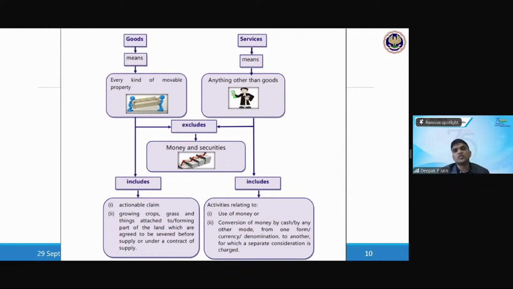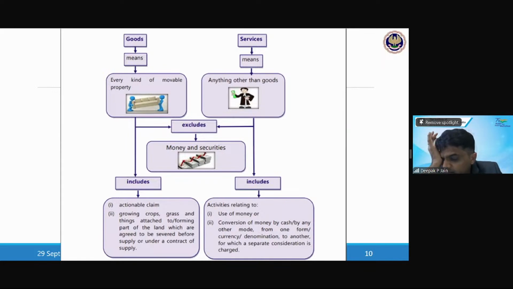So even though there is a transaction of land, the objective is to sever that fruit from the tree. So once you cut down the mango tree, then you are agreeing that you will not only give it as a lease, but you will sell the fruits which are growing on the tree. So when you're doing that, that is also goods. Very interesting, no?